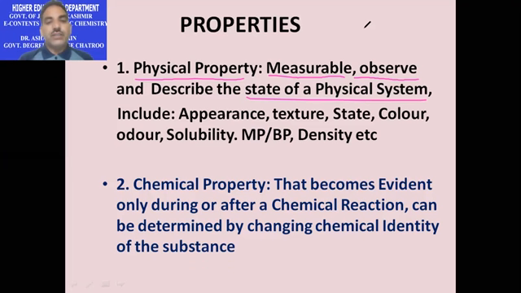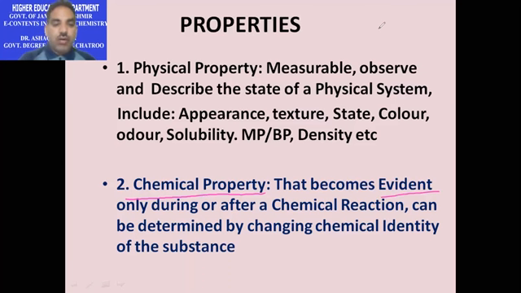These properties are appearance, texture, state, color, odor, solubility, melting point, boiling point, density, etc. As far as chemical properties are considered, these are those properties which become evident only during or after chemical reactions. Thus, these are the properties which can be determined by changing the chemical identity of a substance.